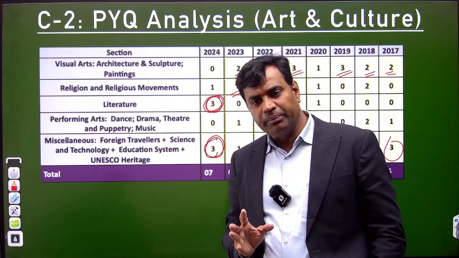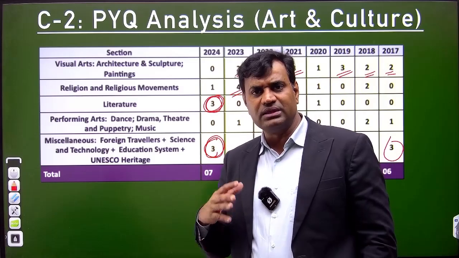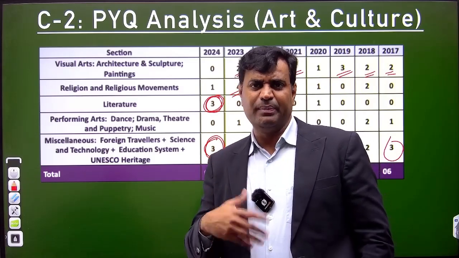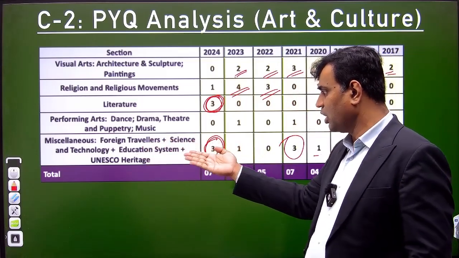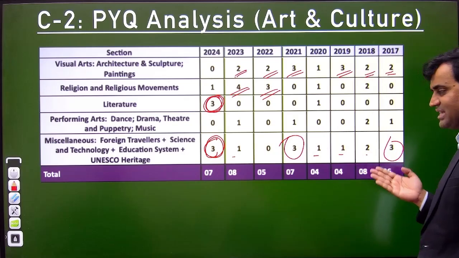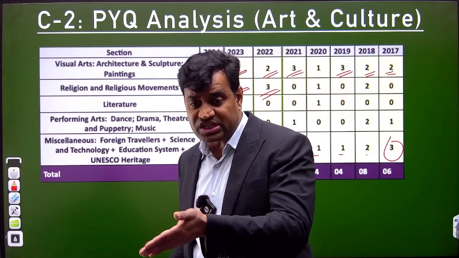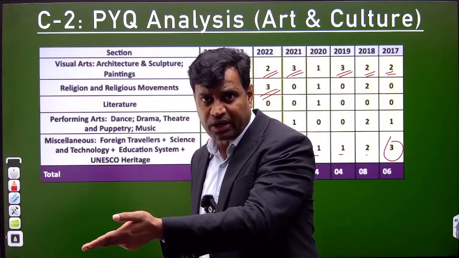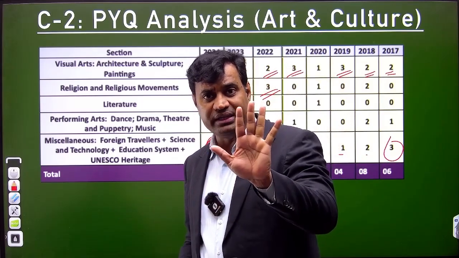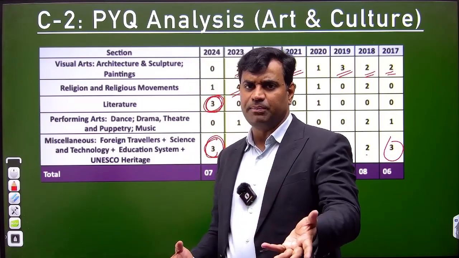Literature was a surprise last year. What does it mean? Be prepared for literature, even if you are doing basic things. If you have done power pack things, you may not get all 3, but you will be able to get 2 questions out of 3 correct, and the work is done. And then we have the miscellaneous ones like foreign travelers, science and technology, education and UNESCO heritage. As I told you, last year UNESCO heritage was included. This year the 43rd site is included, that is Maidams, the burials of the Ahoms from Assam. 2 days back, the certificate was given to Maidam as the 43rd heritage site from India at Paris. It becomes important for coming time.